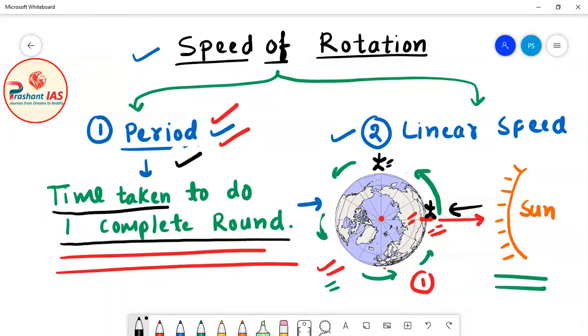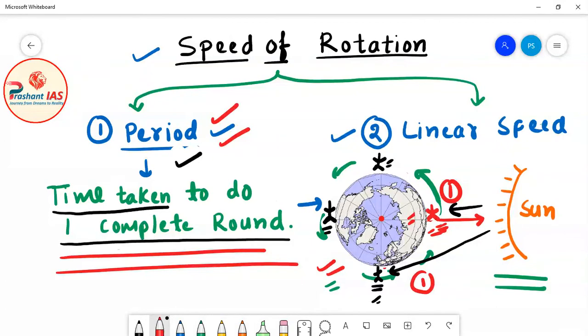As the earth keeps rotating, after some point of time the person will reach this third position, and here the person is facing midnight. After some time the person will again reach this position, and we can see that the sunlight can reach here, so in this position the person must be experiencing morning. And friends, after this complete journey the person will finally reach position number 1, its original position.